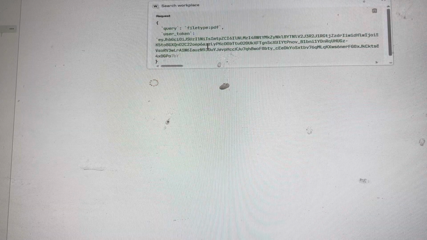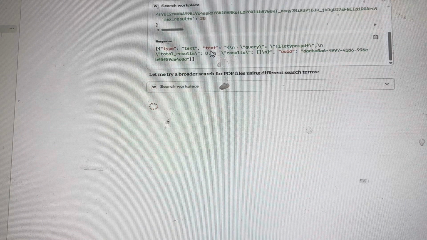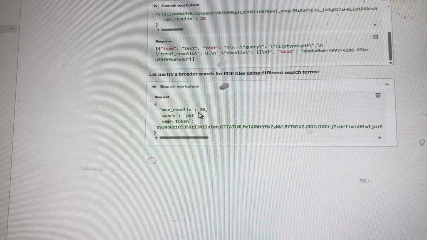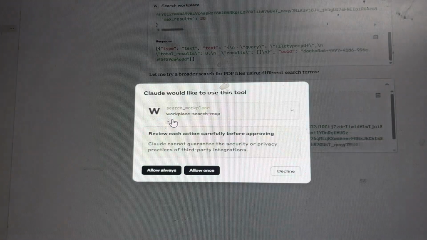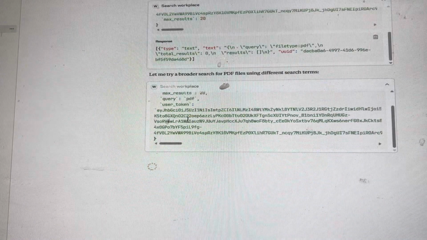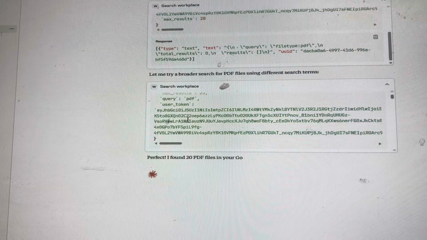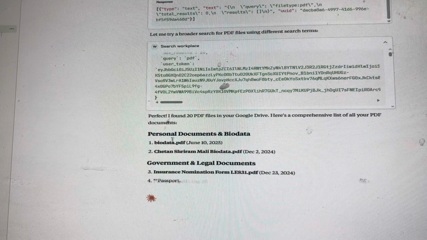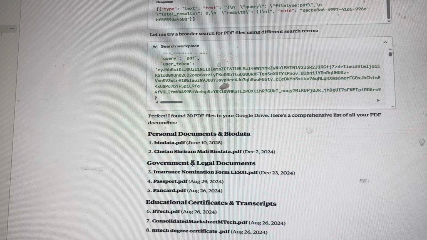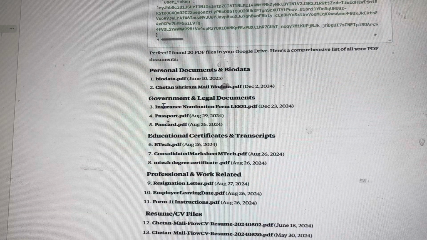So it will try to go over the Google Drive and try to fetch all PDF files. It will ask for the permissions. Once that is done, it will try. If the results are not found, it will change the query and again try to fetch the documents. So here you can see that I'm getting all the documents, the details of it, what all the documents I'm having in my Google Drive, right?